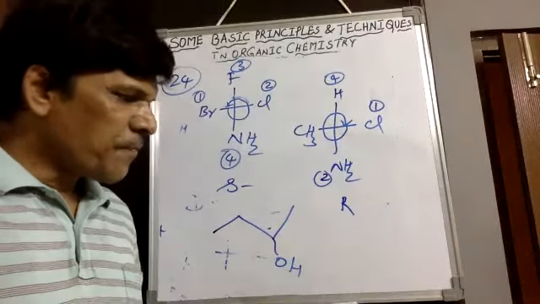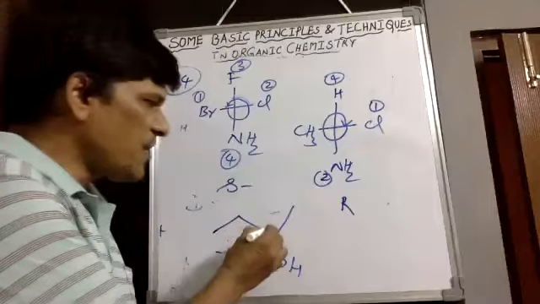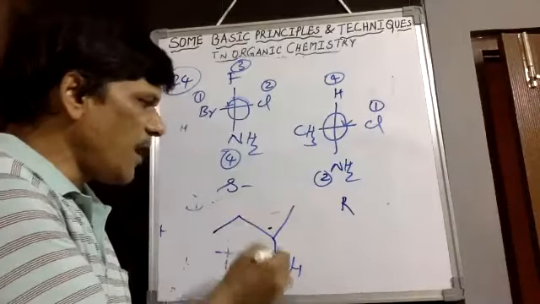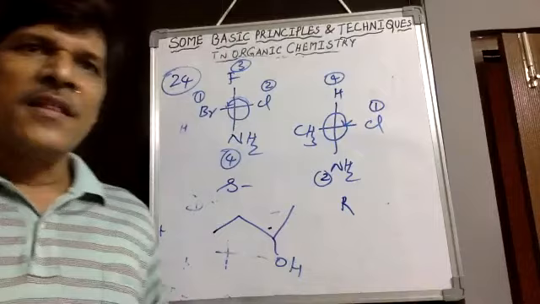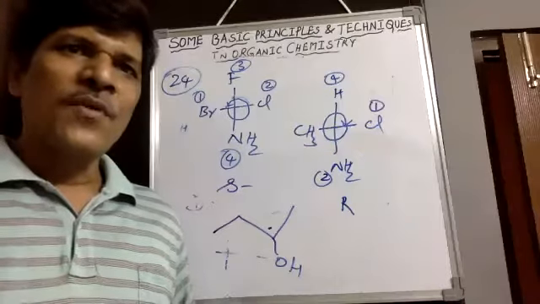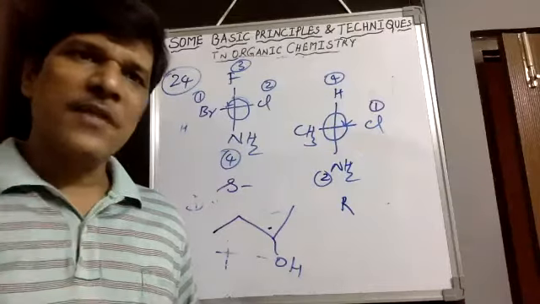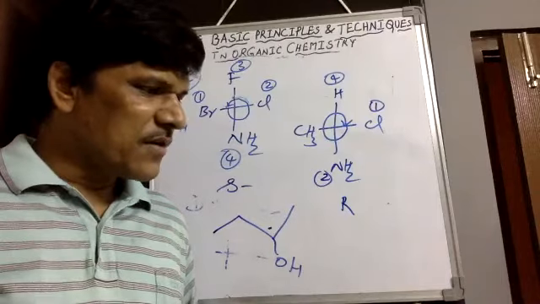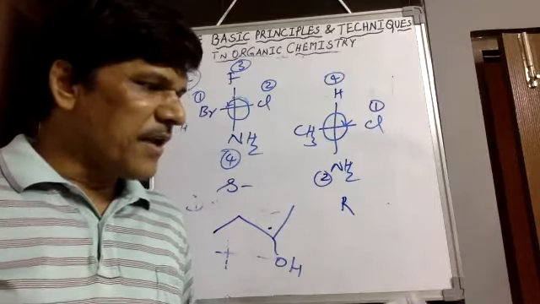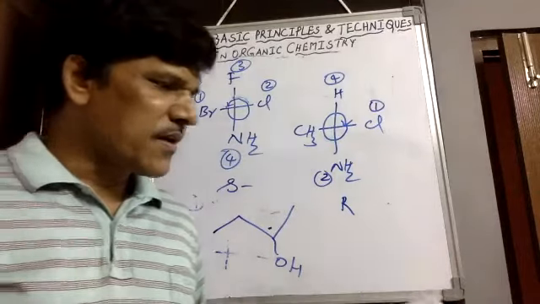So therefore, B option is correct because one is dextro, another one levo, with methyl, ethyl, OH and hydrogen. 4 dissimilar groups show chirality. Therefore, both are dextro and levo, non-superimposable mirror images, therefore two isomers are possible with the same formula with this structure. Therefore, how many are optically active means both are optically active. 2 is the correct answer.